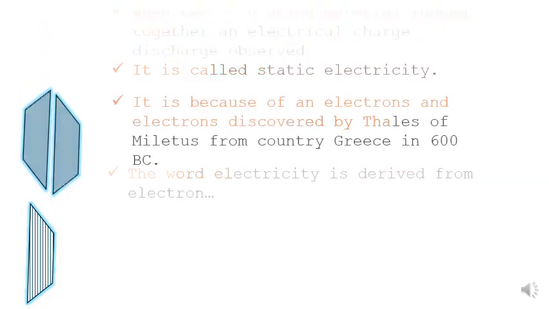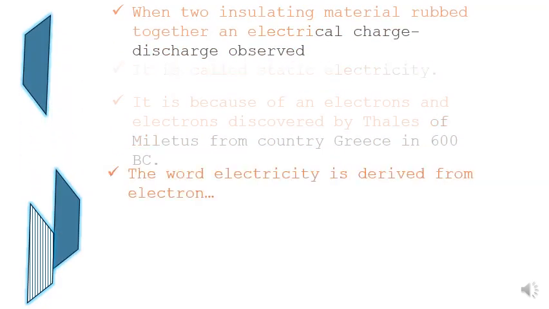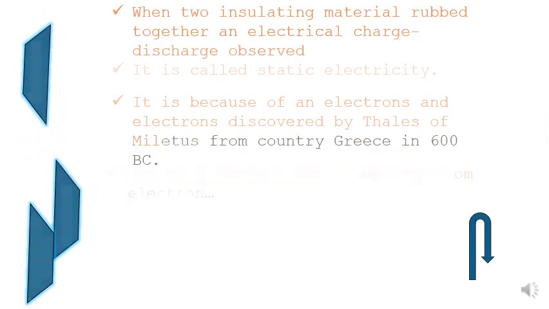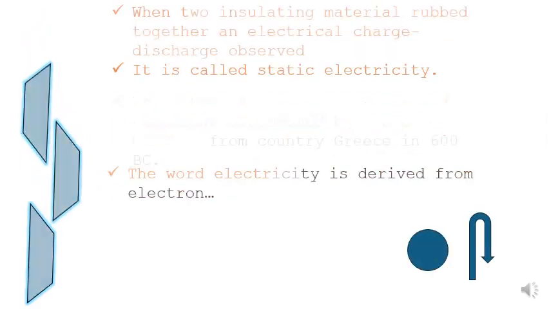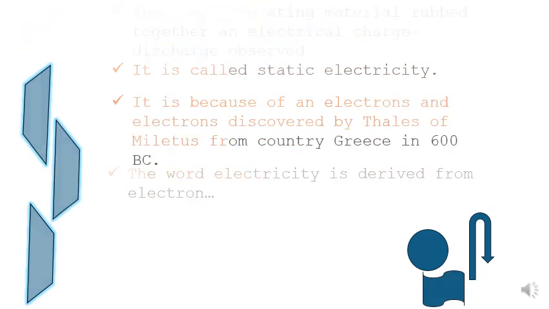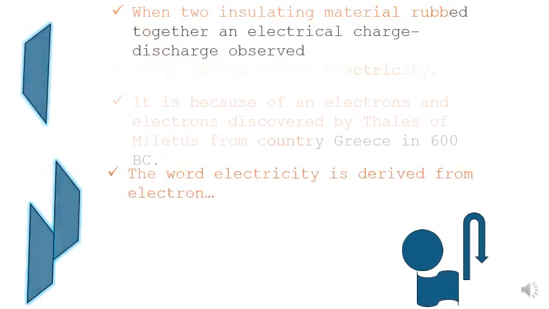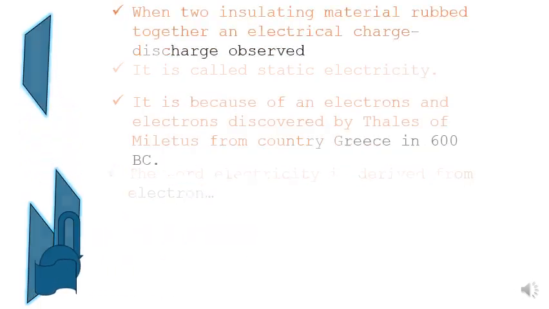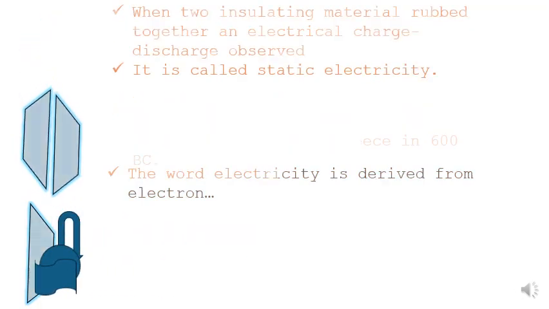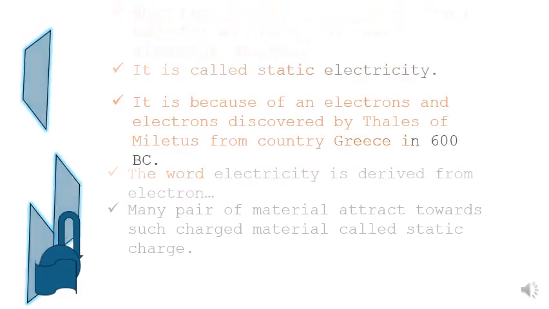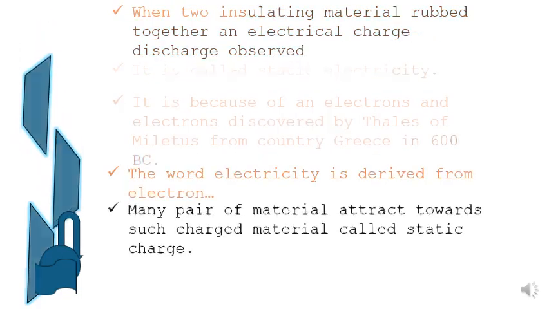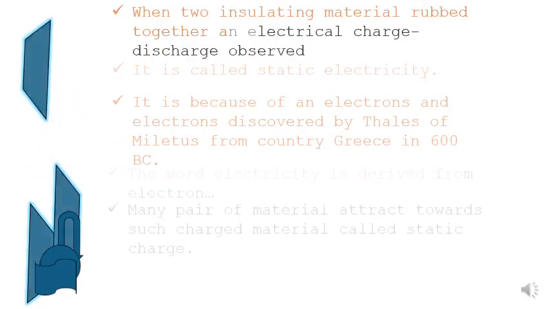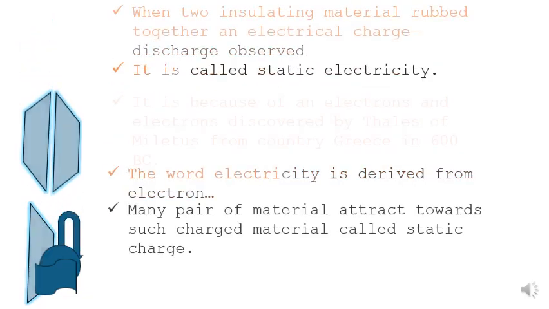Now after the rubbing, if you hold this material near a pin, a ball and a paper, it will attract all three elements. This is called static electricity power. Many light objects are attracted towards a charged material, and this is called a static charge.